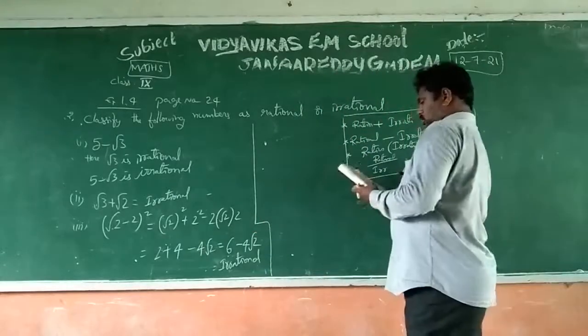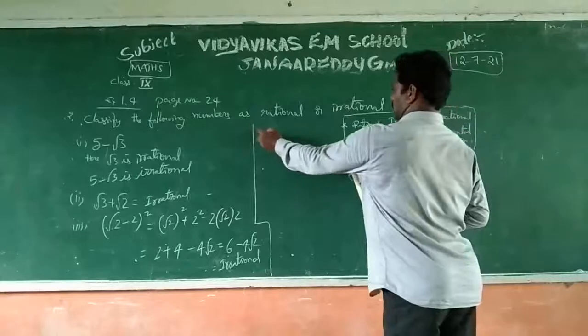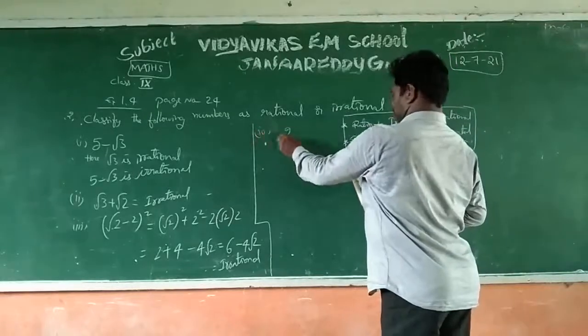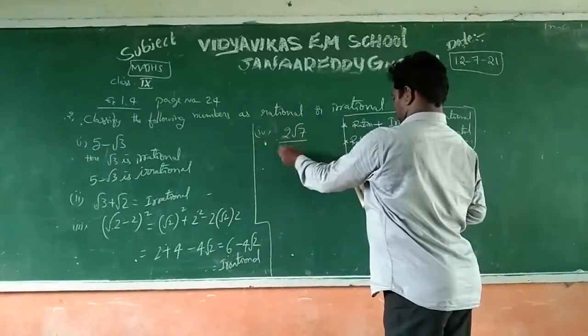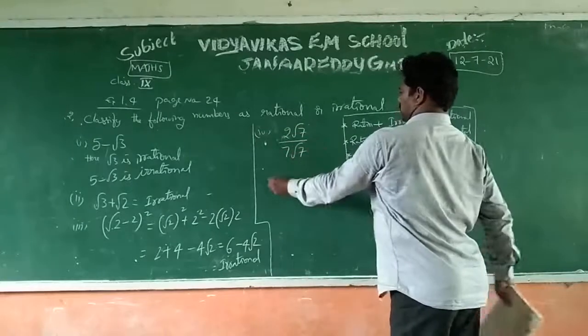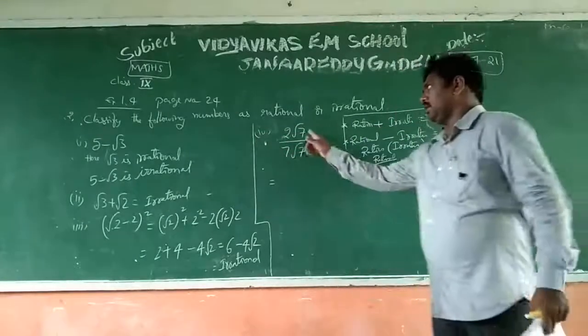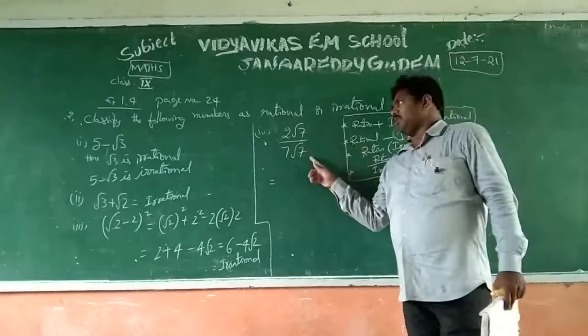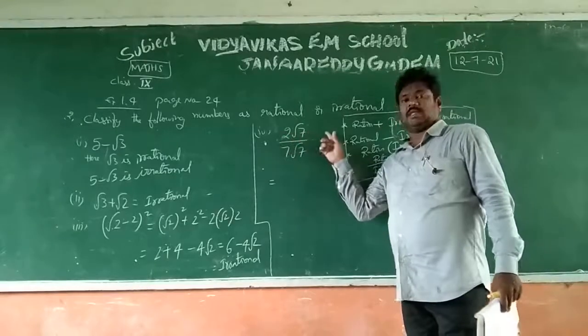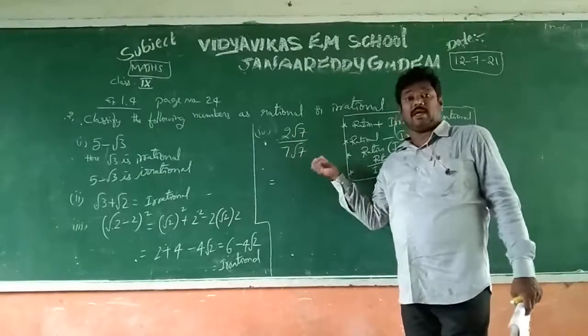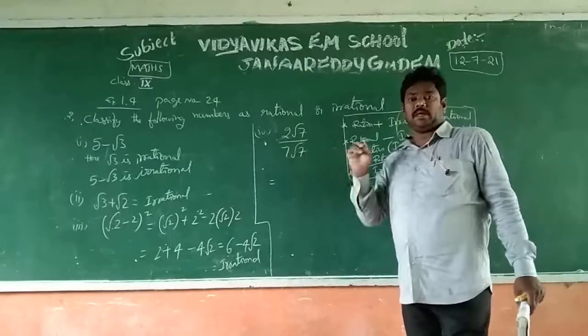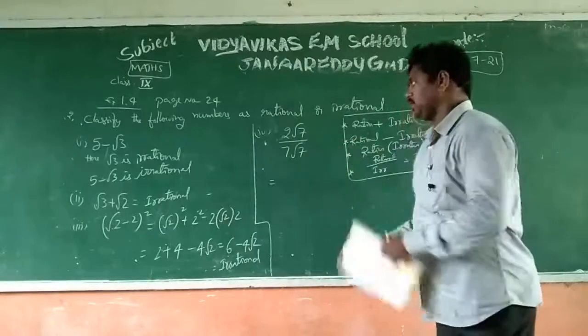Some more questions are given. Fourth one: 2 root 7 by 7 root 7. Root 7 is irrational, and rational and irrational is irrational, so you will think directly it is an irrational number, but that is wrong. You should try to simplify it.